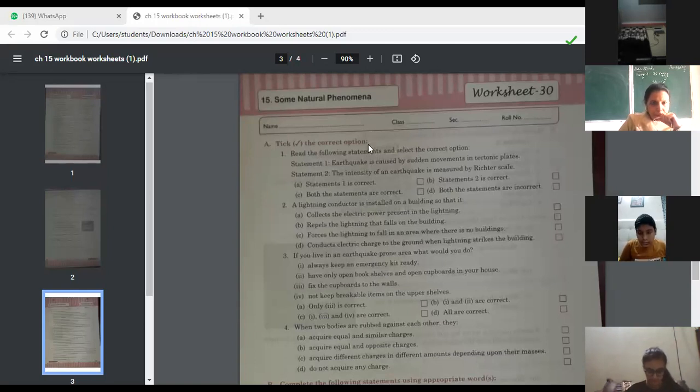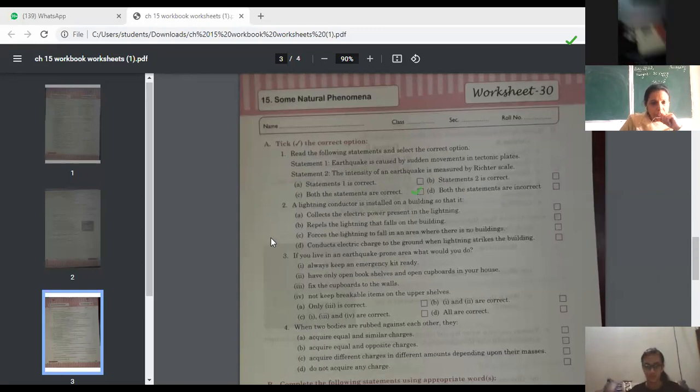First is, read the following statements and select the correct option. Statement 1: Earthquake is caused by the sudden movements in the tectonic plates. Statement 2: The intensity of the earthquake is measured by the Richter scale. So as you are saying, C part is the correct option for it. Let's go for the next one.